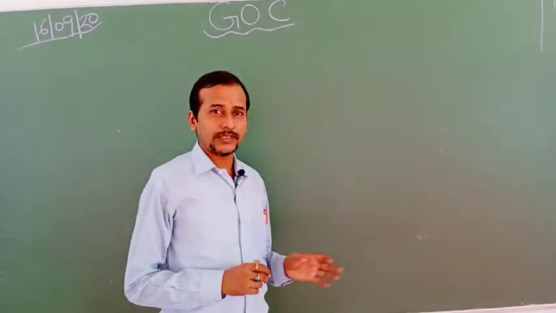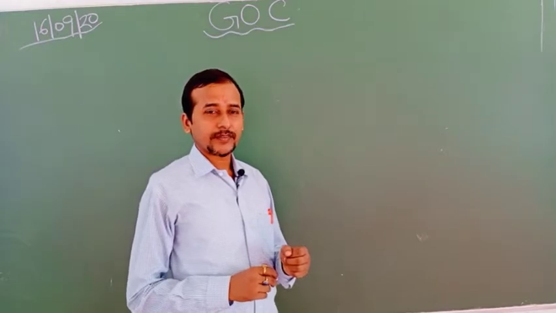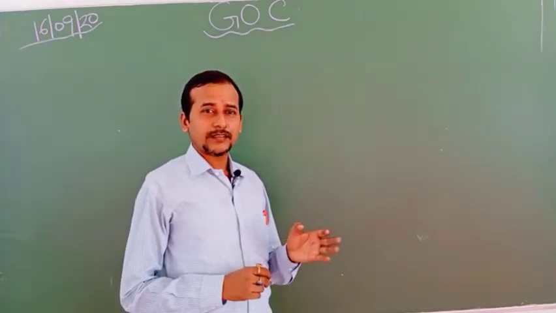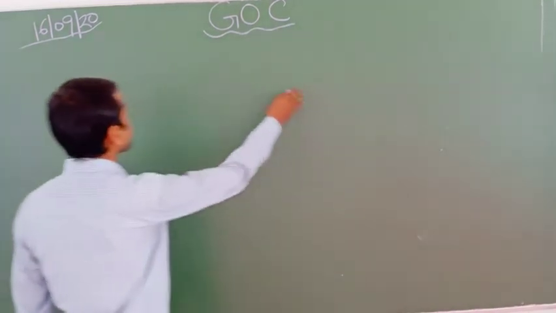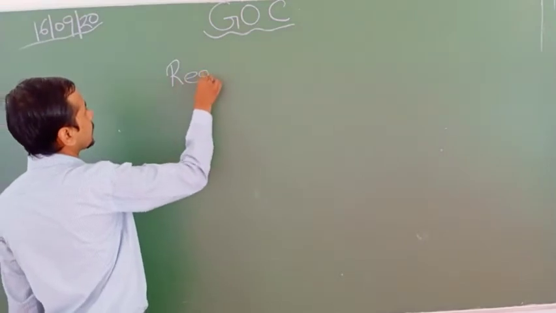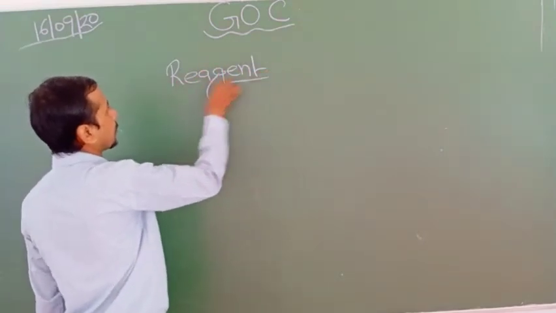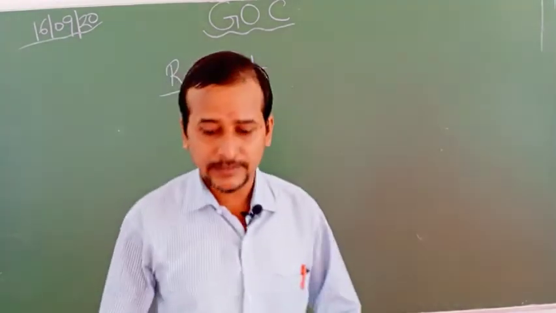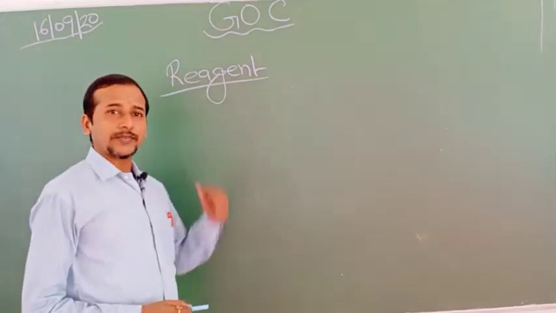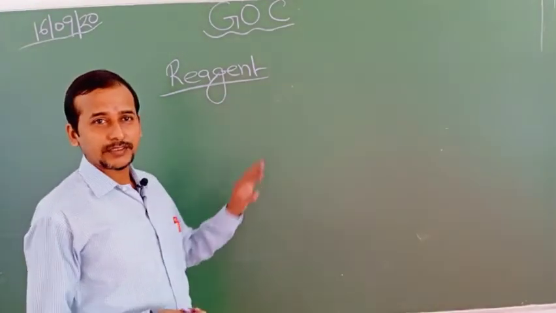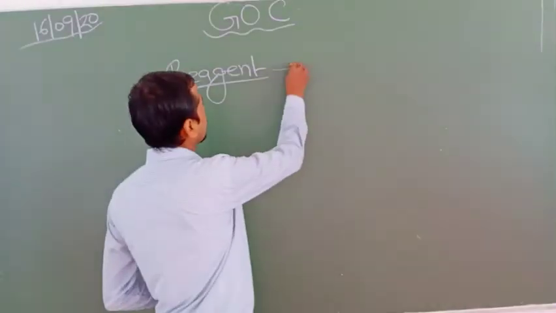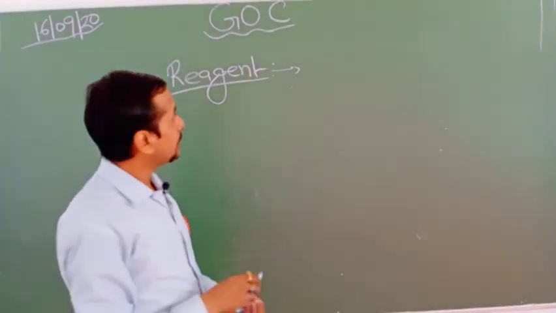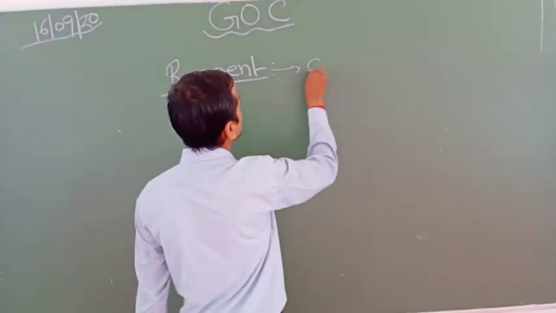Now, today I will discuss the reaction having the reagents. That is, today I will discuss the reagent. So look here. Reagents basically are a part of the reactant, the more active part of the reactant, which is known as the reagent. So look here at how we will define the reagent. The chemical species,